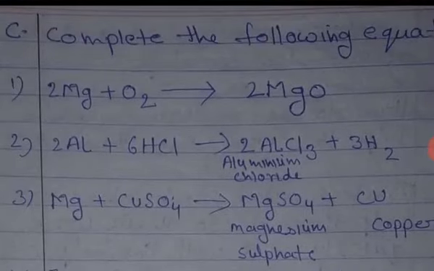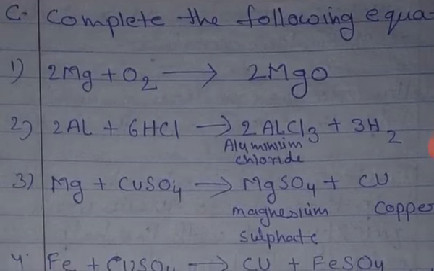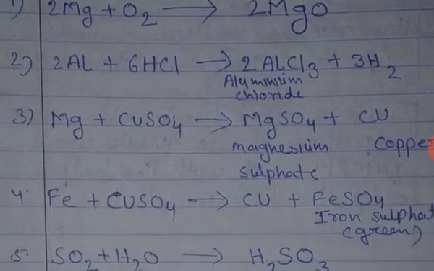These are the number C questions. Complete the following equations. The first is 2Mg plus O2 is equal to 2MgO. Second is 2Al plus 6HCl is equal to 2AlCl3 plus 3H2. 2AlCl3 means aluminium chloride. Okay.